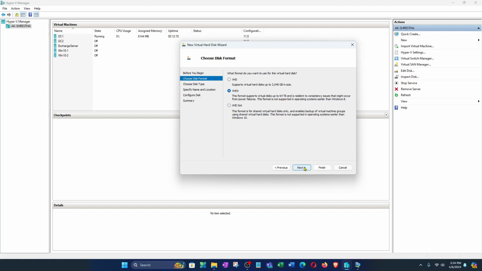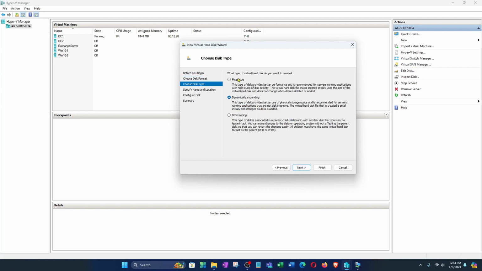Then go next, and I want to add only 100 or 120 gigabytes for my Exchange server, because Exchange servers save a lot of files there. So you can add 100 or 120, any. But I'm going to use fixed size here.